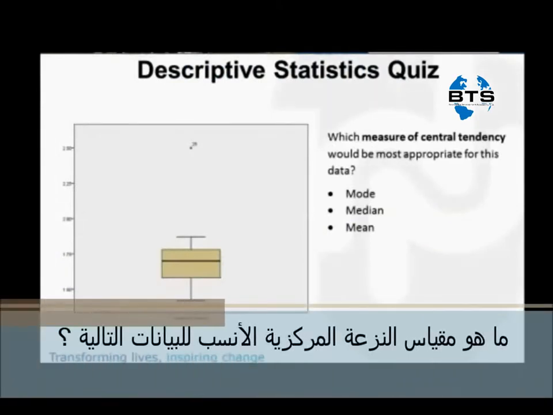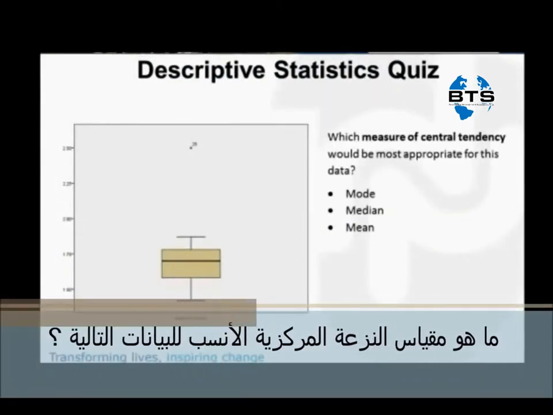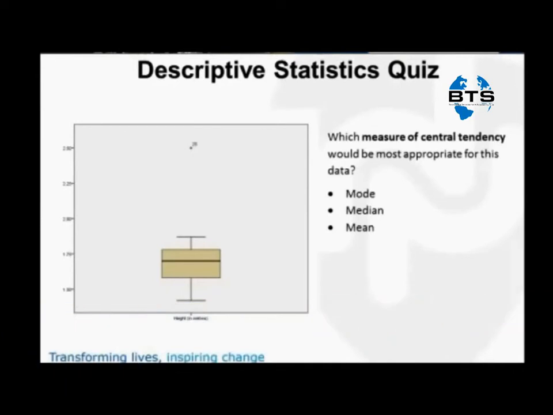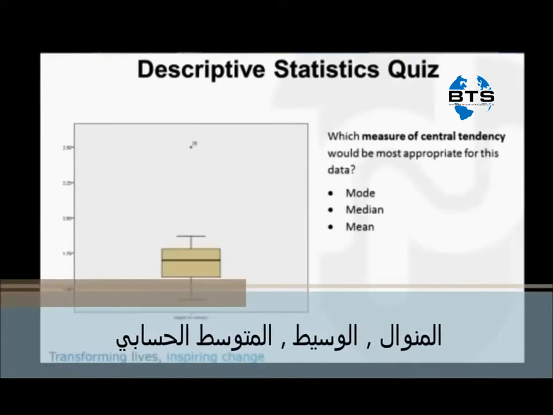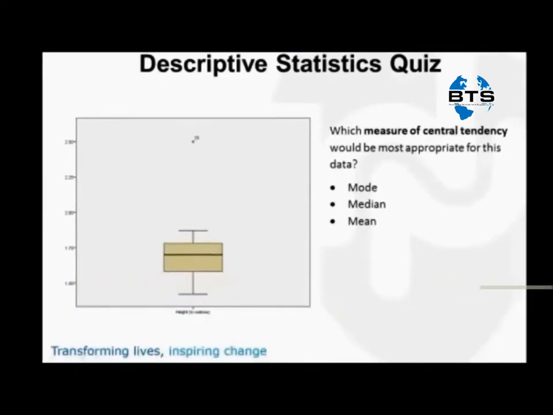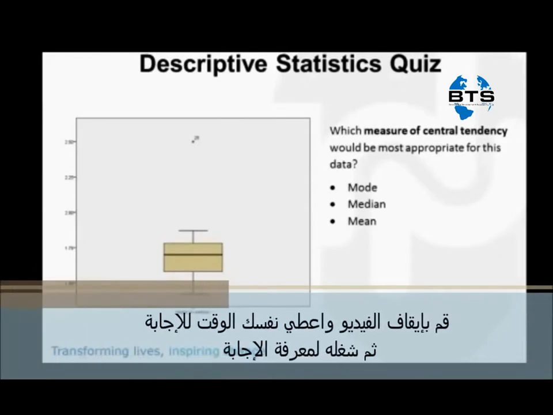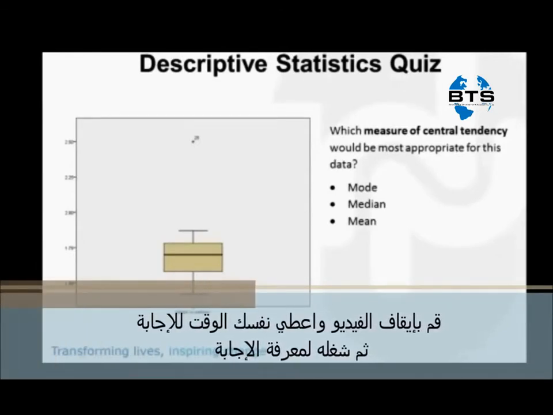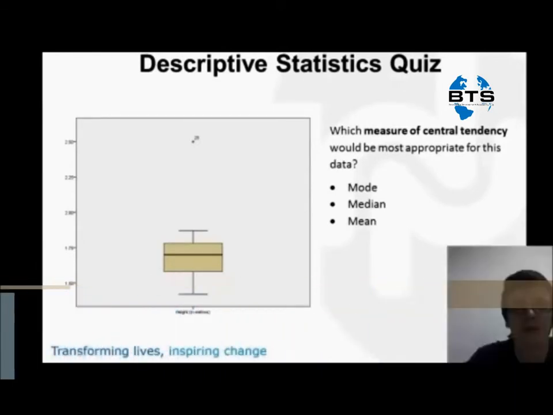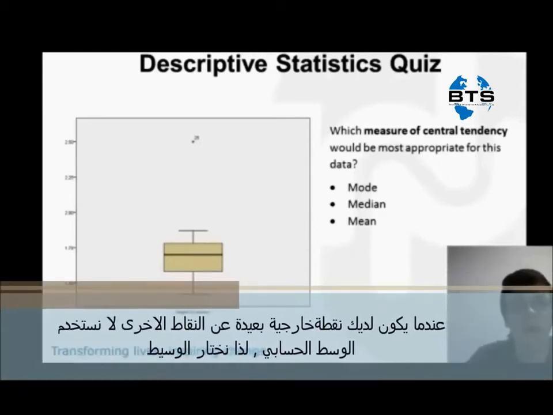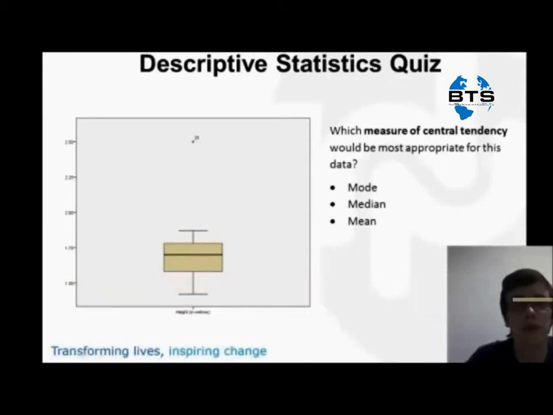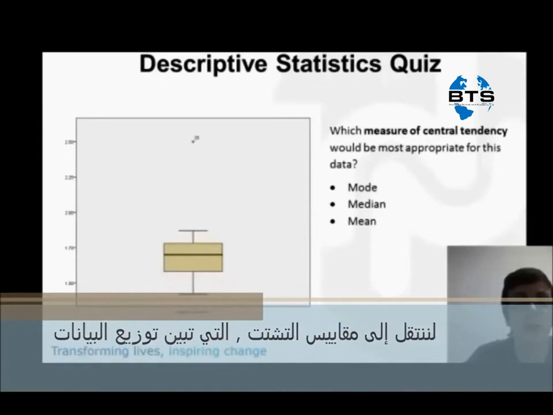Which measure of central tendency do you think would be most appropriate for this data? Would it be the mode, the median, or the mean? Pause the video now, and when you're ready, hit play again for the answer. When you have a large outlier, like we do in this data, it can sometimes distort the mean. So in this instance, we'd want to use the median.